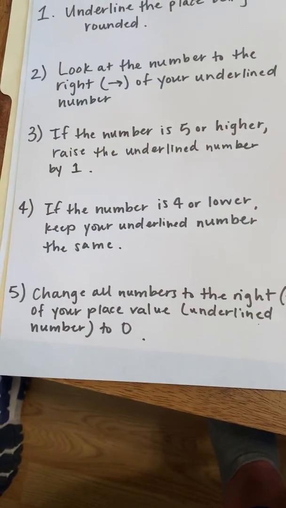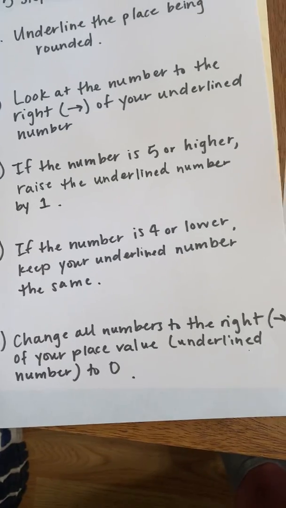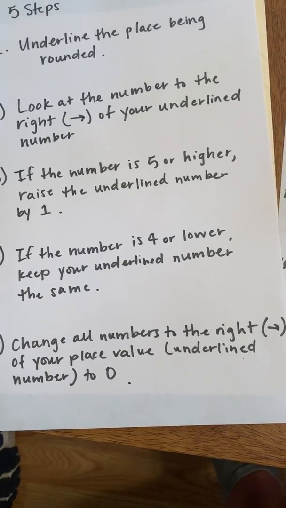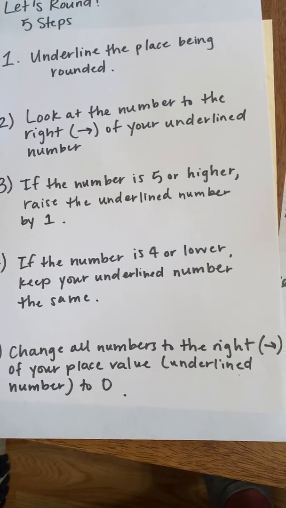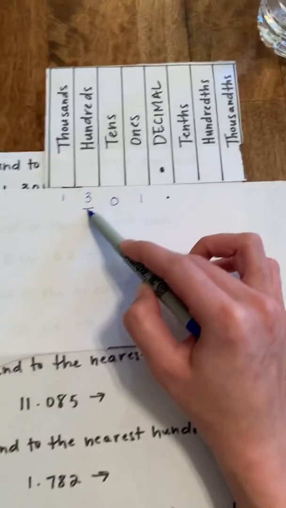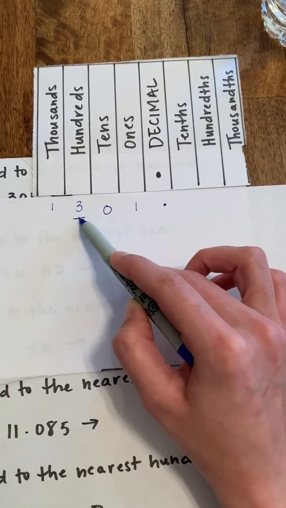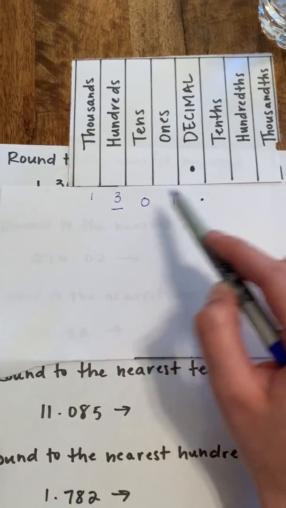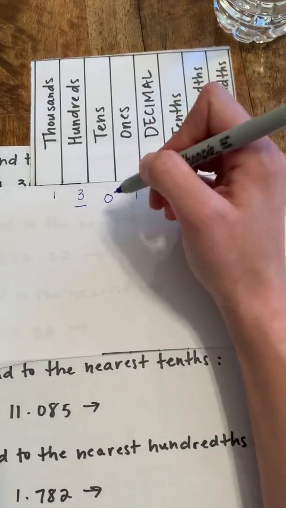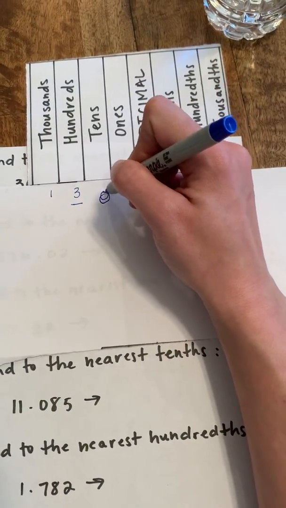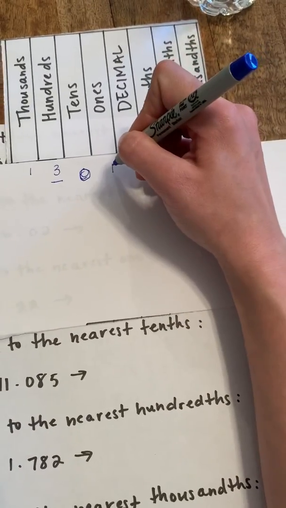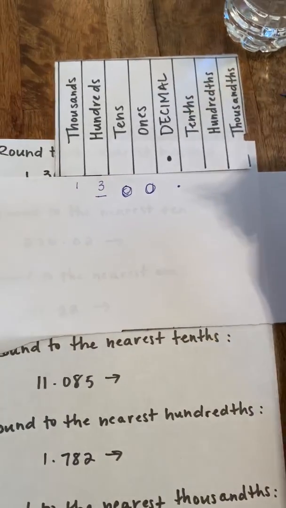And our last step, change all numbers to the right of your place value, which is going to be that underlined number, to 0. So all numbers to the right of my place value, this way, need to be turned into a 0. This guy's already a 0. And all we need to do is turn that guy into a 0.